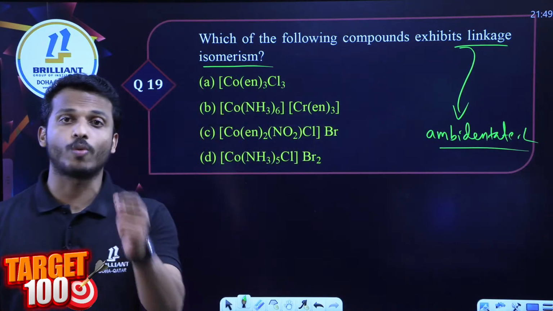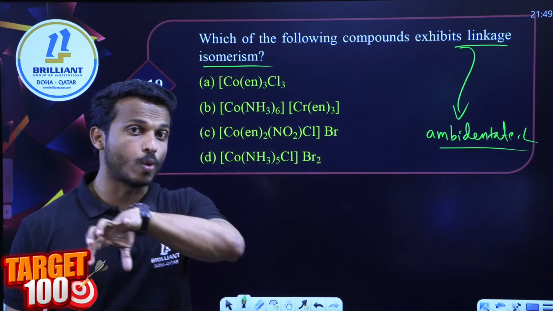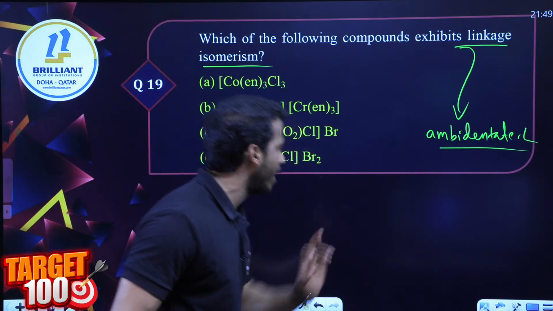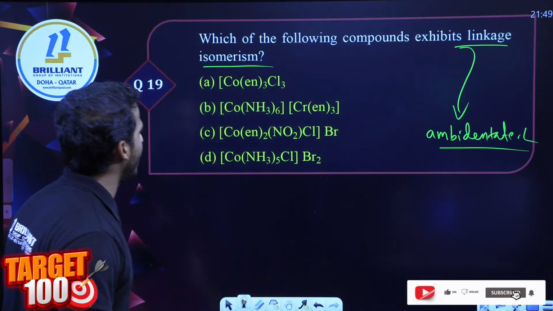Come on, all of you. Which one can give a linkage isomerism? The one which contains an ambidentate ligand. Which one contains an ambidentate ligand, dear all?